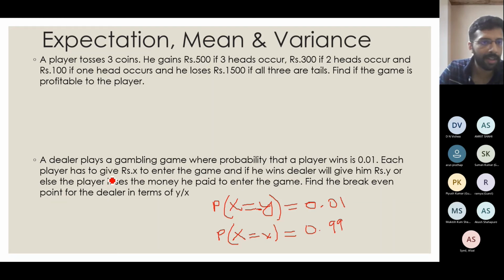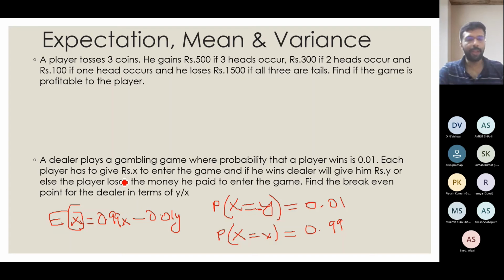Now if I write my expectation, E of X equal to 0.99x minus 0.01y. Now I am supposed to find a value for which the dealer is getting a benefit. So that means E of x should be greater than or equal to 0. That means the dealer should get some money, right?